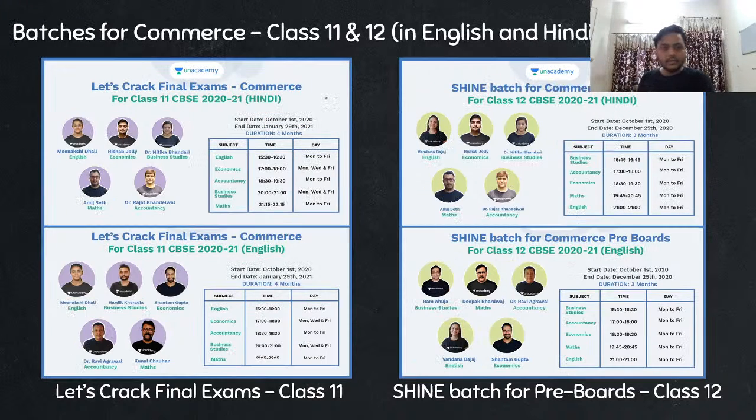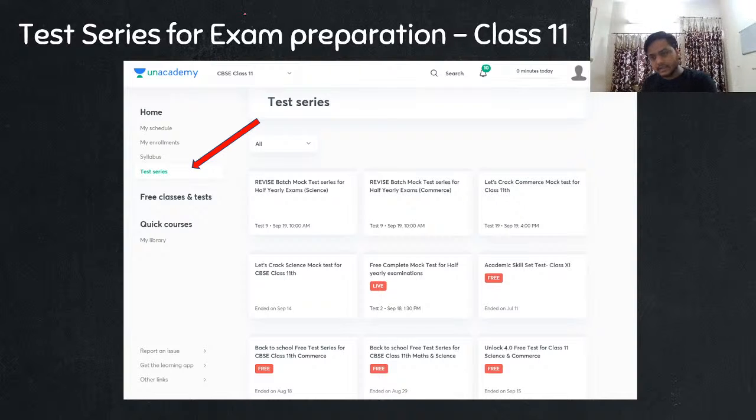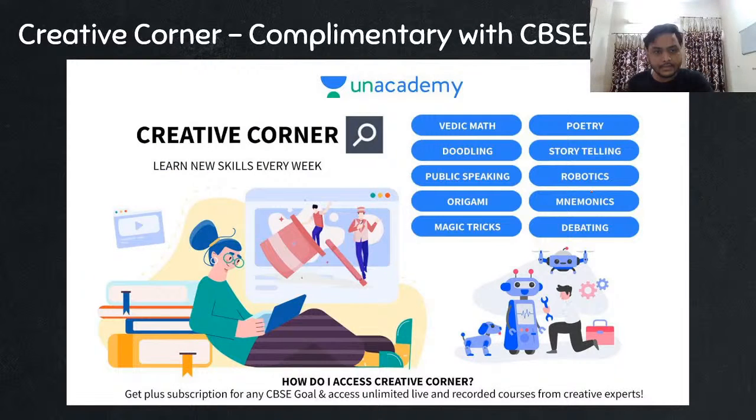Okay, moving forward, if you see, we have the batches for commerce as well, and the best part is, guys, that we are now having batches for humanities as well. So anyone who is from our side, that they can also be benefited. Then we have so many test series, guys, that you can see. So here we are having tests, as you can see, free complete mock tests, academic skill tests. So many tests are happening every day on Unacademy.